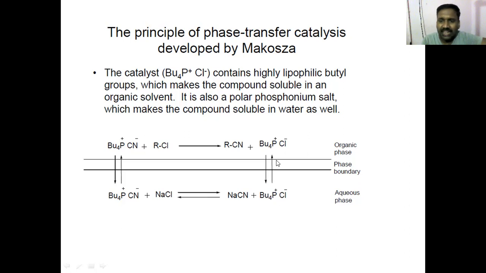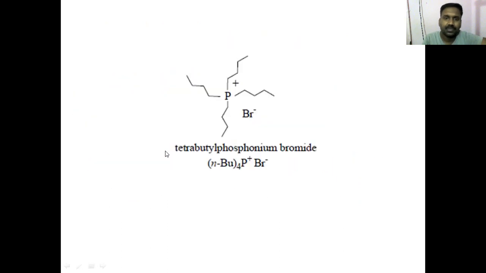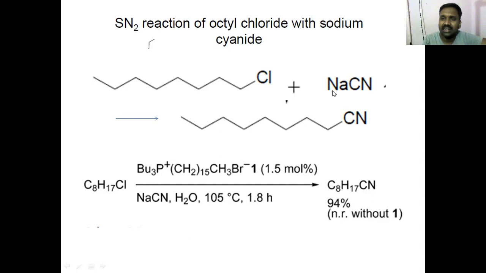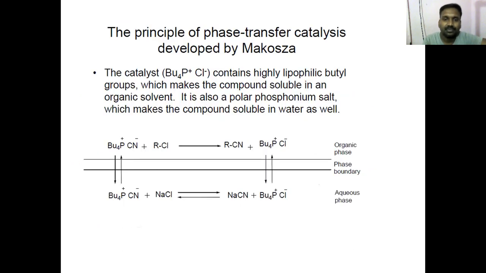So now you see what are the compounds which are soluble in aqueous phase. Now, what is the reaction I am doing? The same reaction. This is the reaction. I have an RCl. I am reacting with sodium cyanide, and I have to get RCN. So, where is your sodium cyanide? In the aqueous phase. Where is your RCl? In the organic phase. Because this is an organic compound and this is ionic compound. They are in different phases, and you see there is no distribution of RCl in aqueous phase. There is no distribution of NaCN in organic phase.